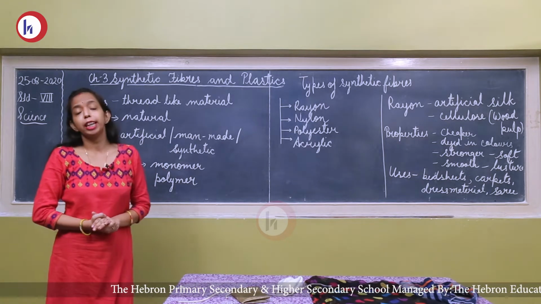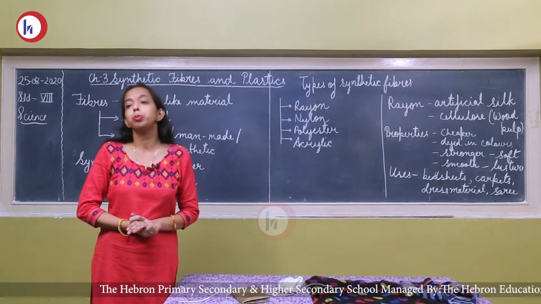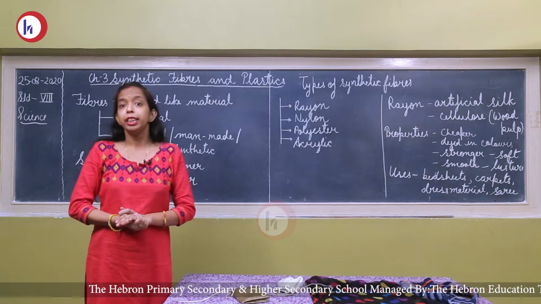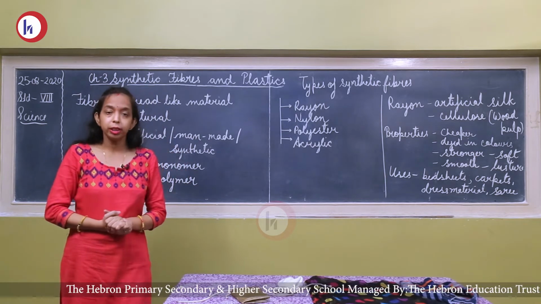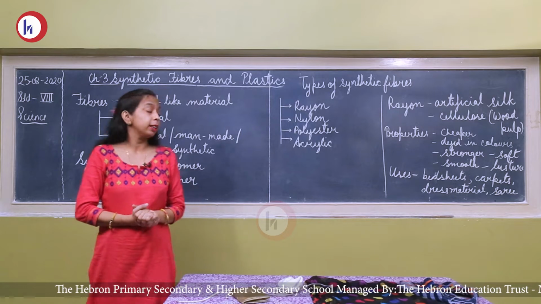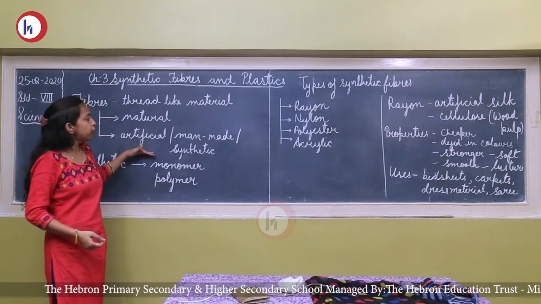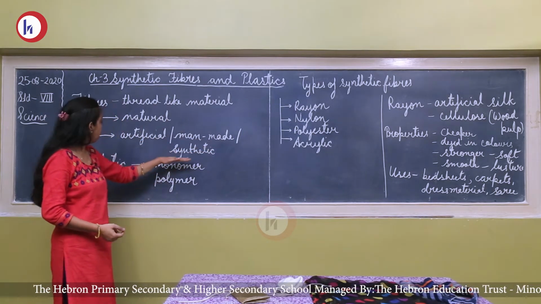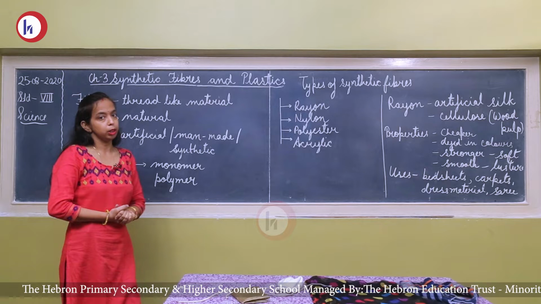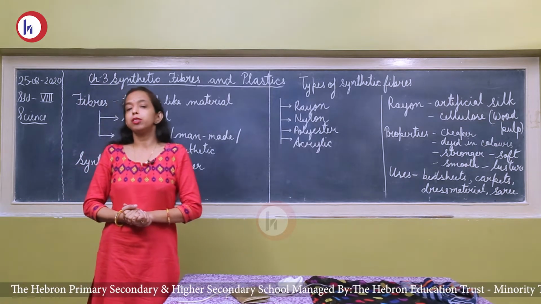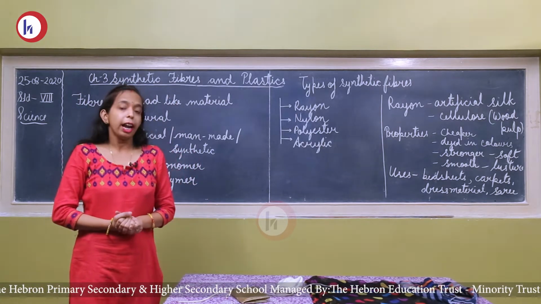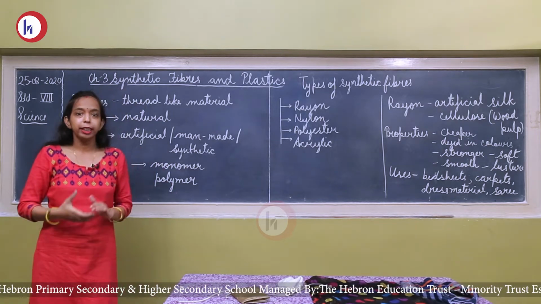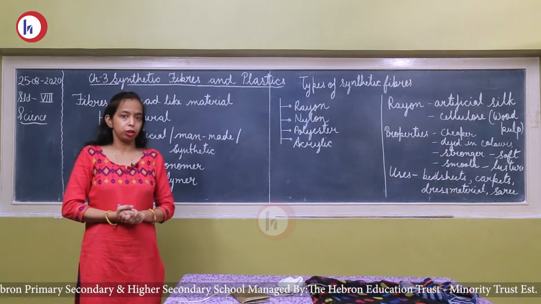Synthetic fibers means they are prepared through chemical processes. They are man-made. They are prepared in the industries. They are made by man. So such type of fibers are known as artificial fibers, man-made fibers or synthetic fibers. So synthetic fibers are thread-like materials, stronger, and they can be obtained by chemical processes.